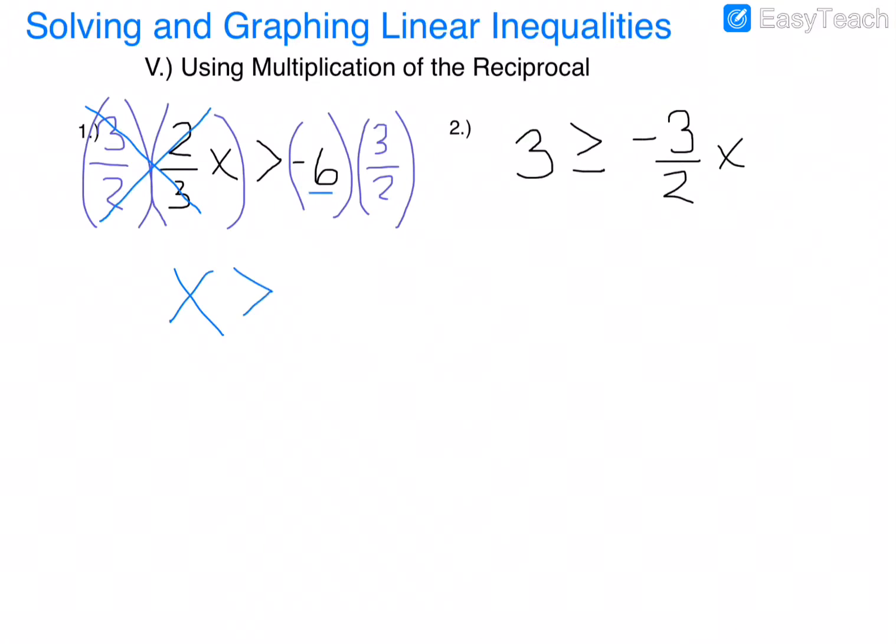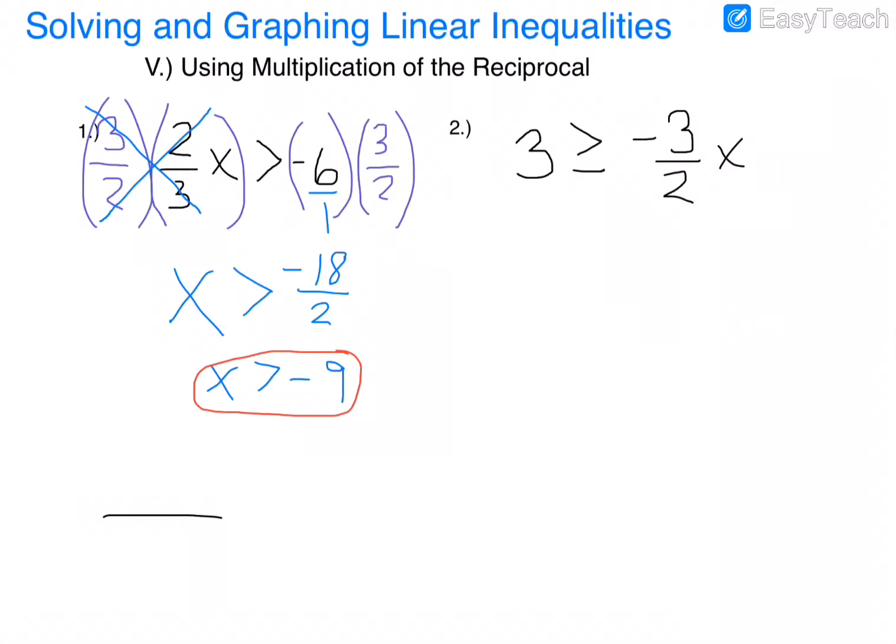Over here, I can put this -6/1 to help me out. -6 times 3 is -18 over 1 times 2 is 2, and -18 over 2 is -9. And we're all set there because the x is on the left by itself, so I can circle that answer, and we're just going to graph now like we have been.